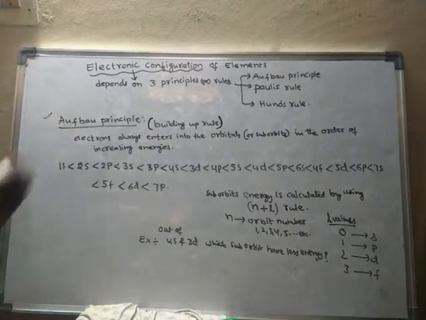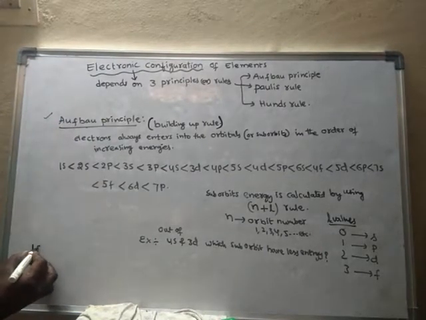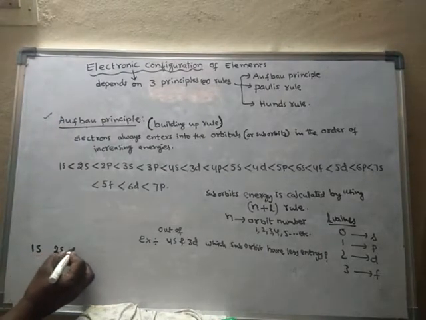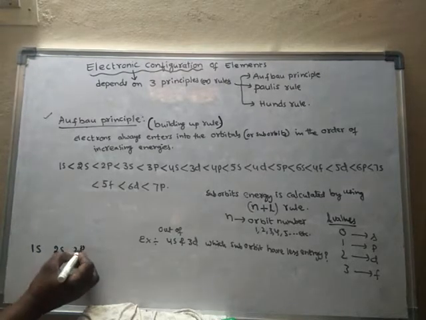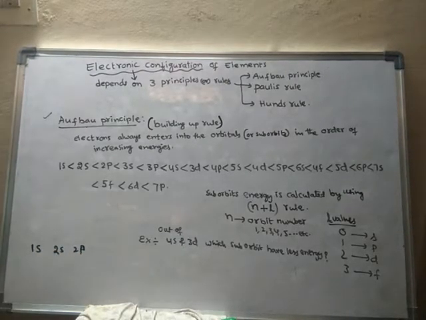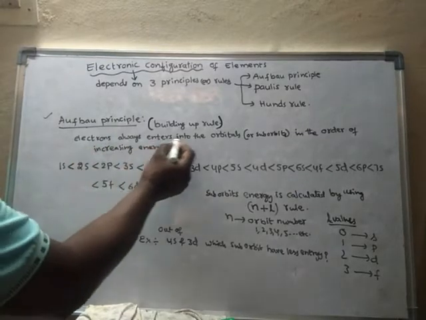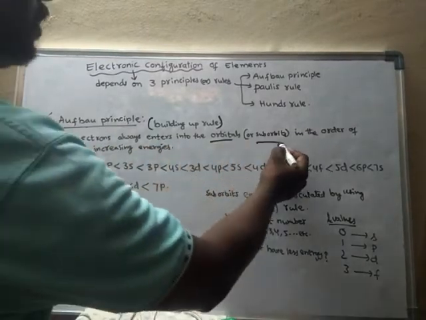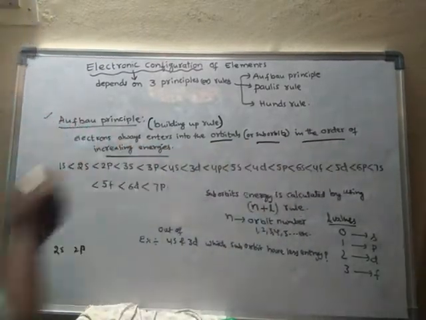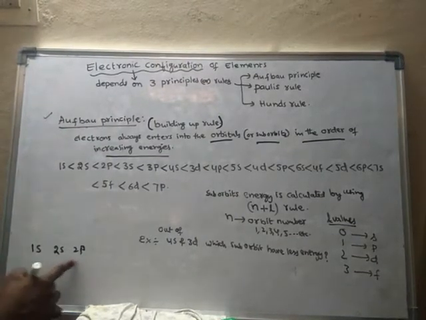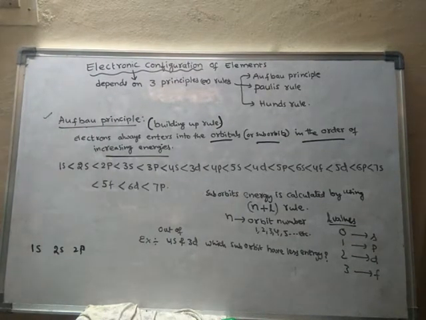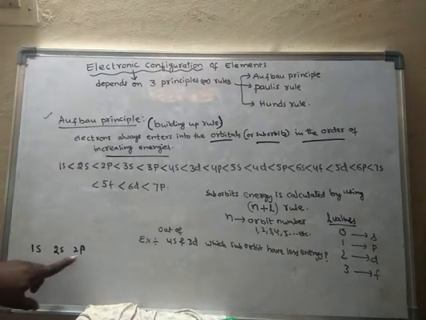So the meaning of this one is, so here 1s, 2s, 2p, if these three suborbits are present, so electrons will always enter into the orbitals or suborbits in the order of increasing energies. So which suborbit is having more energy and which suborbit is having less energy, and this is the increasing order of energies of the suborbits.